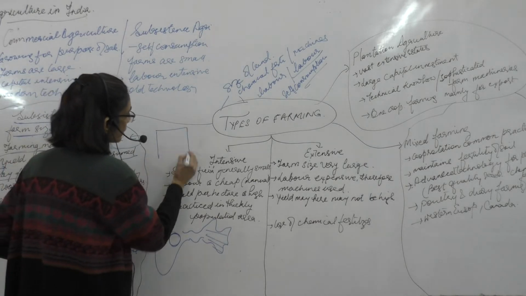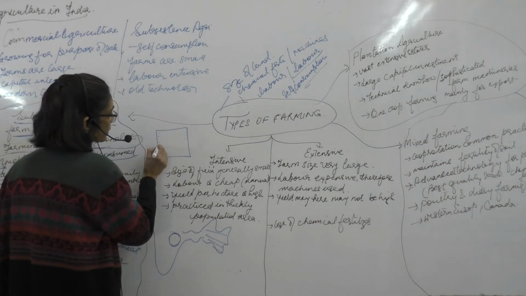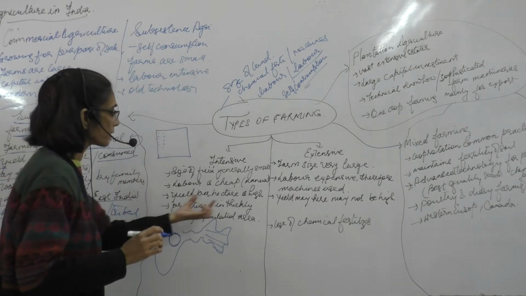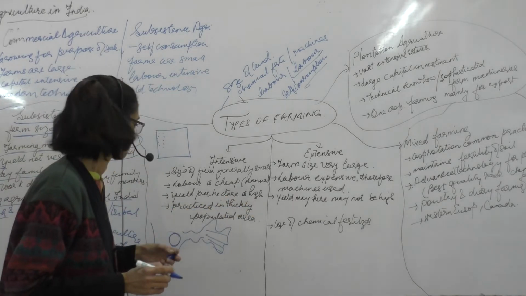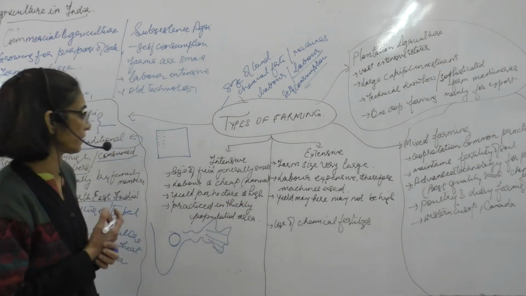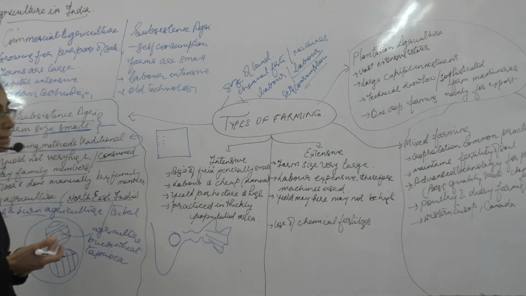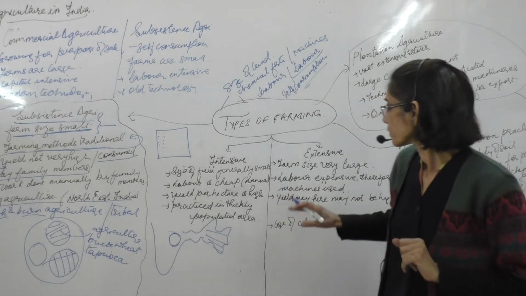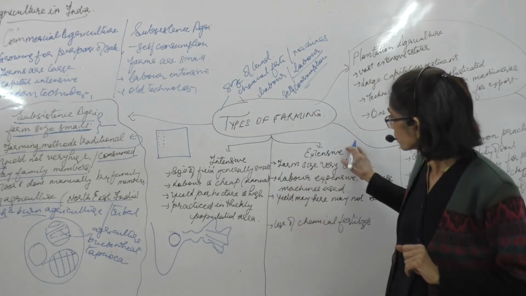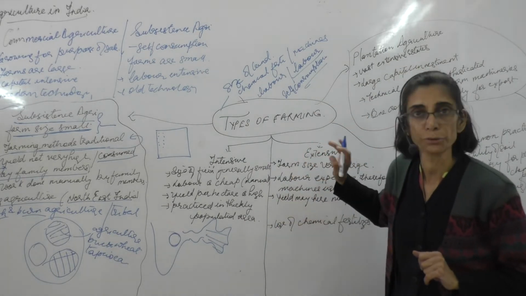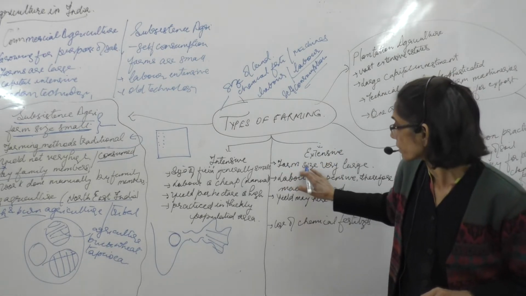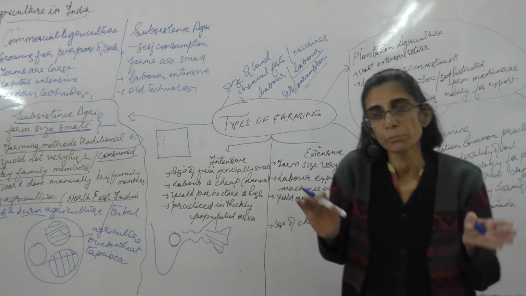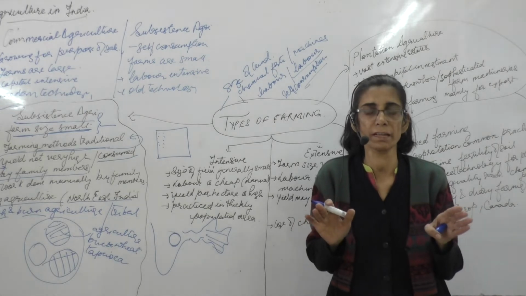They are basically growing the crops in such a manner that the production is high, and it is generally practiced in thickly populated areas. As compared to this, extensive agriculture is mainly done in American countries or in European countries. What really happened over there was that the population pressure was not very high.